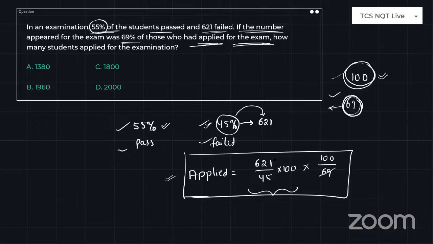And 69 will cancel exactly 9 times, and 9 will cancel 45 5 times. 5 will cancel 100 20 times. So 20 hundreds are 2000 people. Overall there are 2000 people, 69% applied, and out of which 45% failed. This is how you have to design your equation while reading this type of question. It's only about your equation creation. It's not about any concept, right?